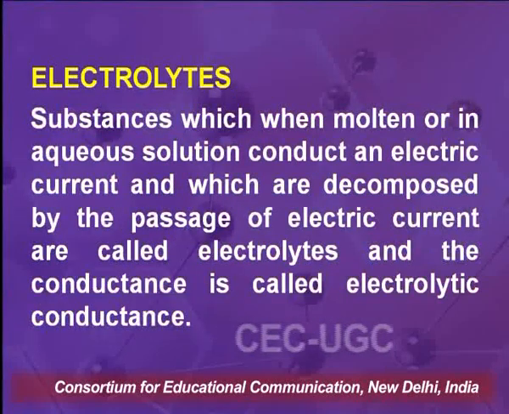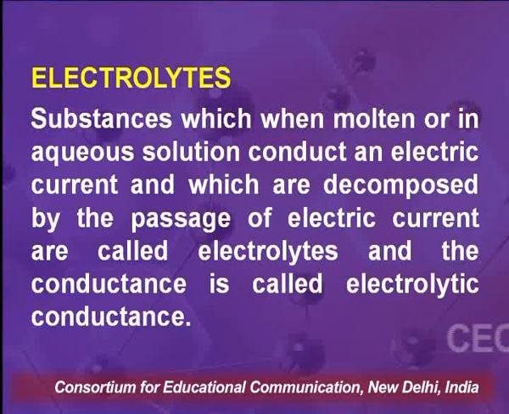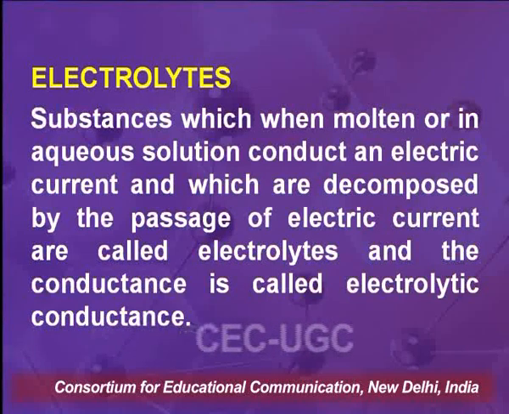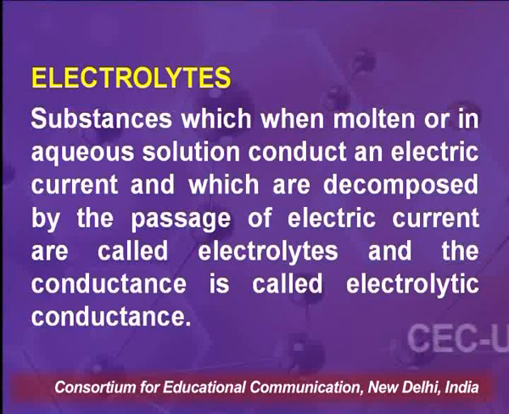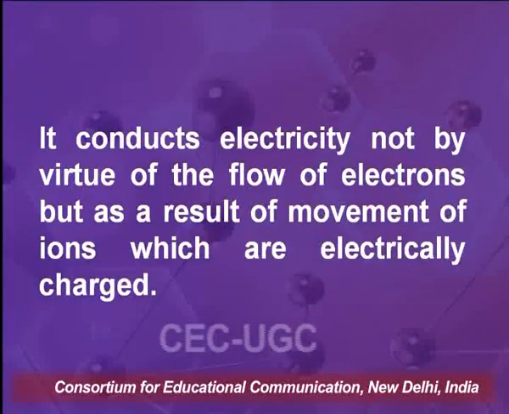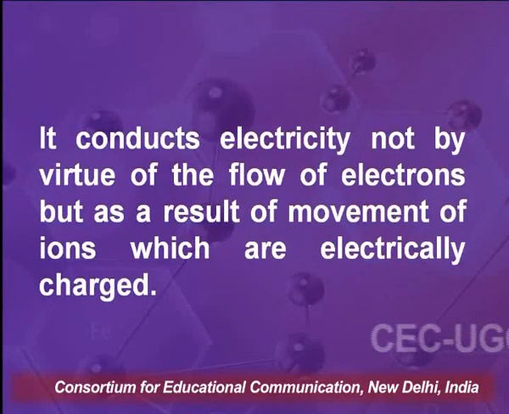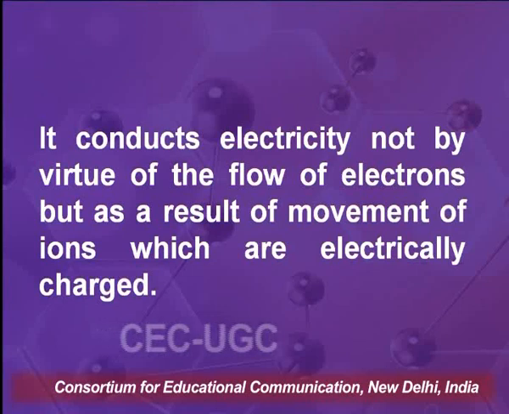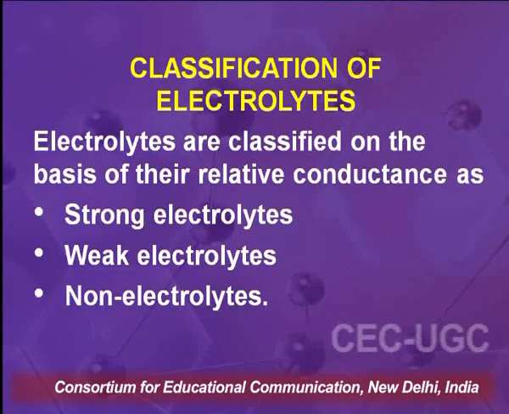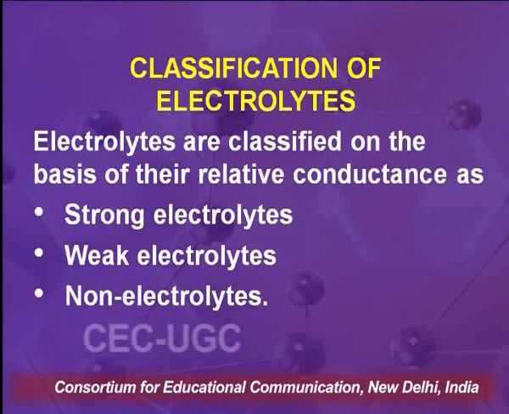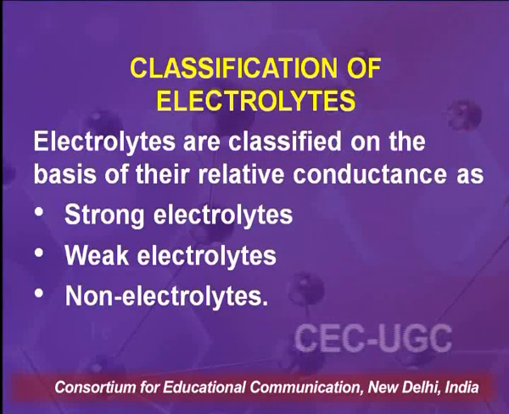Electrolytes. Substances which when molten or in aqueous solution conduct an electric current and which are decomposed by the passage of electric current are called electrolytes, and the conductance is called the electrolytic conductance. It conducts electricity not by virtue of flow of electrons but as a result of movement of ions which are electrically charged. Classification of electrolytes. Electrolytes can be classified on the basis of their relative conductance as strong electrolytes, weak electrolytes, and non-electrolytes.